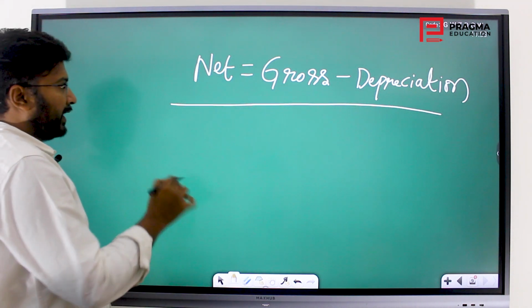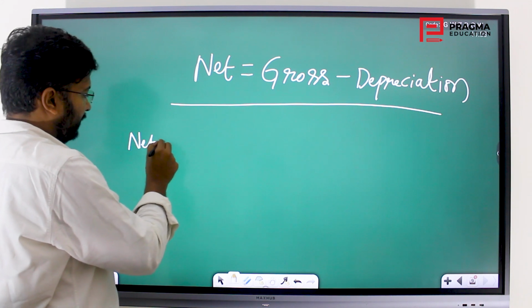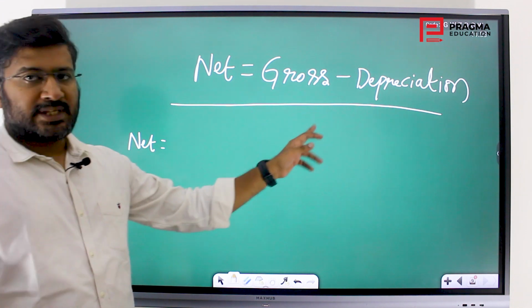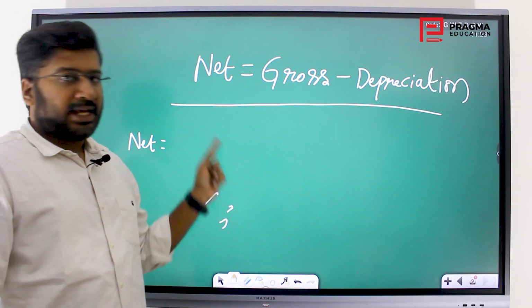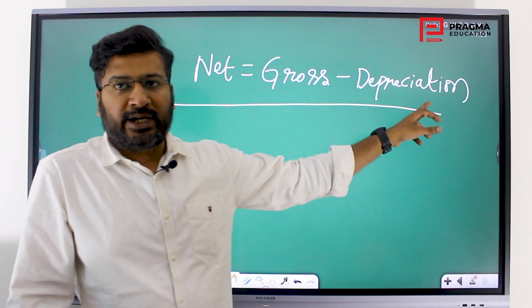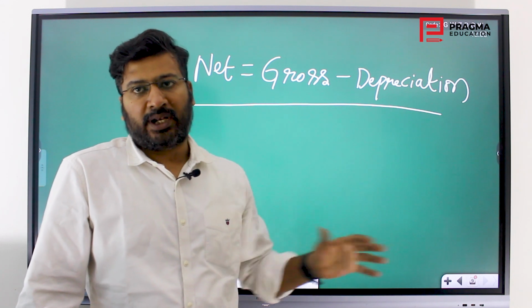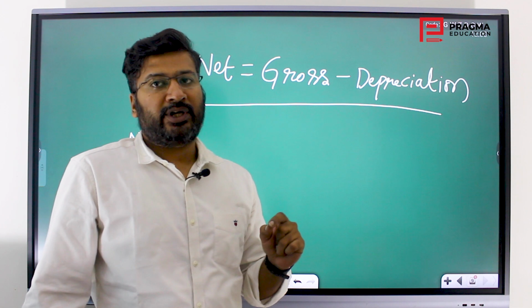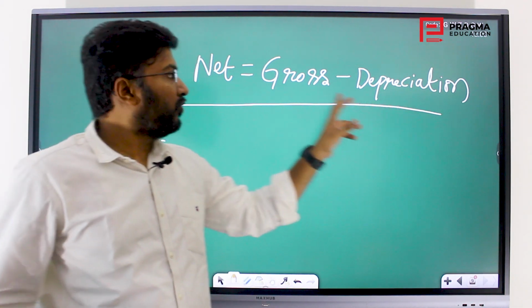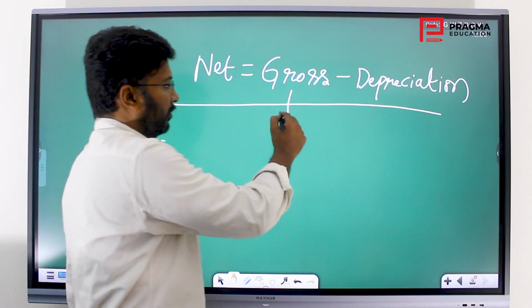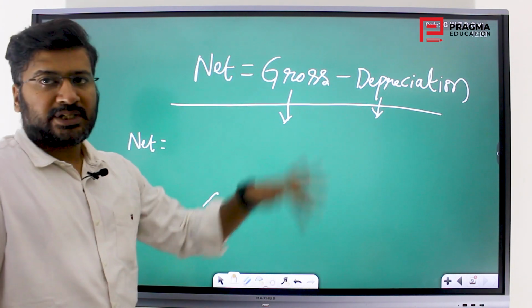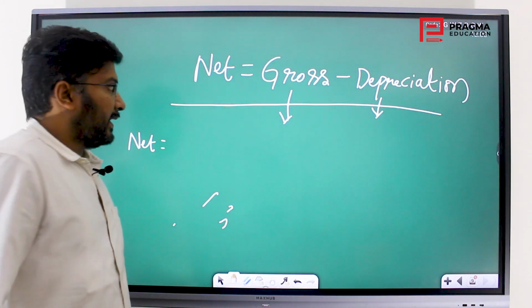Wherever you are calculating the net of anything, say suppose you get a salary, you get a gross salary, but there will be a net salary, after all the deductions that you need to pay, like taxes and whatever compulsory payments. All those things will be removed. In the salary example, depreciation is taxes, direct taxes.